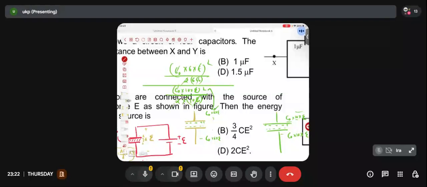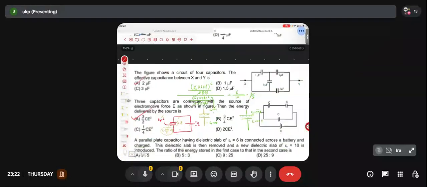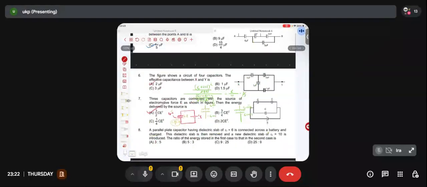Okay, 2 cancel, so in the numerator it will be 6 square by 6, which is 6, and by 10 square by 10, which is 10. So the answer will be 3 by 5. Is it 3 in the answer? Yes, 3:5 is the answer. Any doubt?